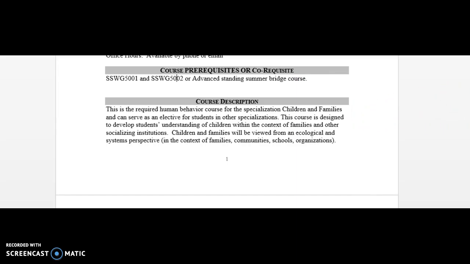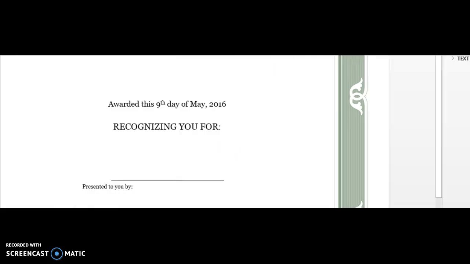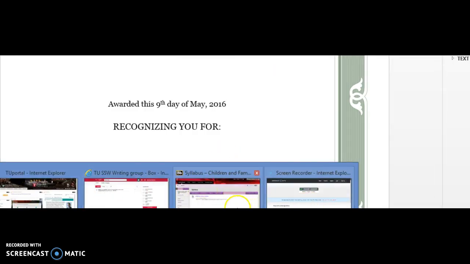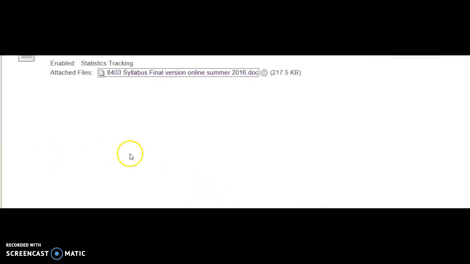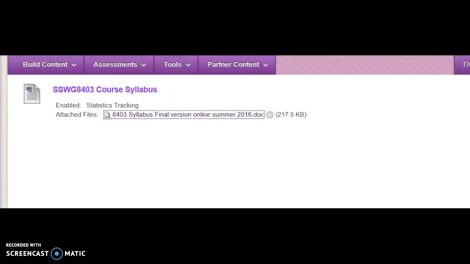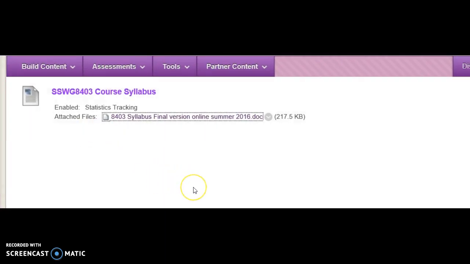I will leave it to you to work through the rest of the syllabus. In fact, that is part of your first class assignment. So let's go back to the Blackboard site. And the second thing, in addition to the syllabus, and of course the textbooks that you need to have, you may also access those textbooks on the TU library website. If you like to have hard copies, they are available for purchase either at the bookstore or online. I recommend purchasing them if you can.